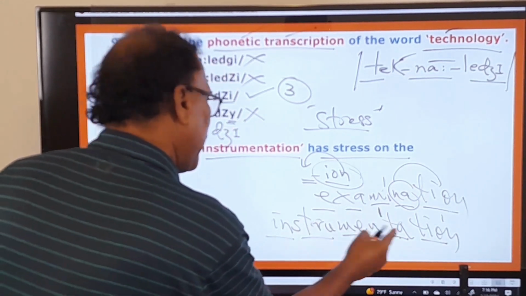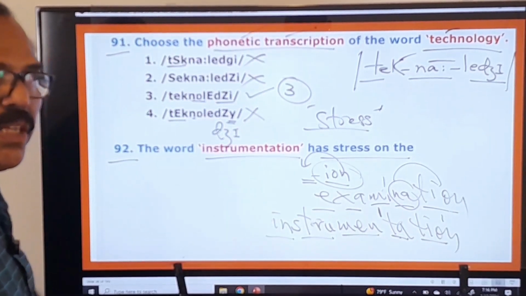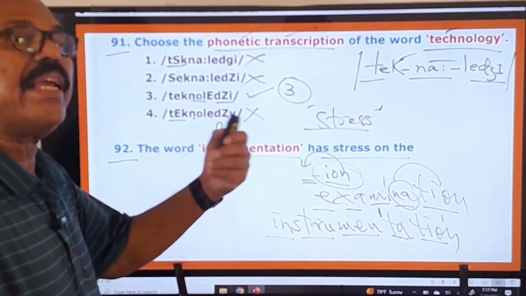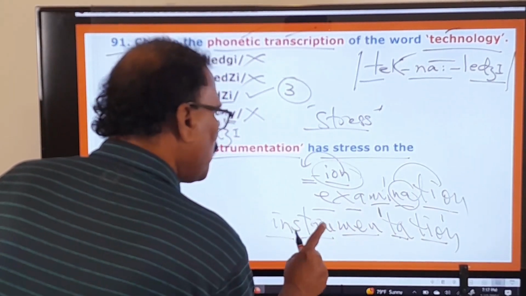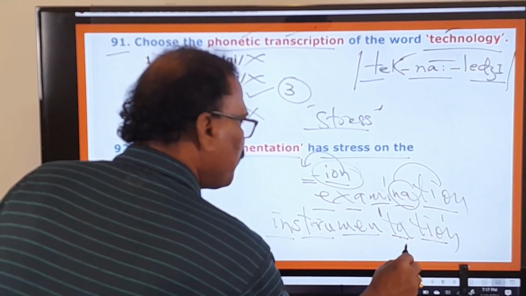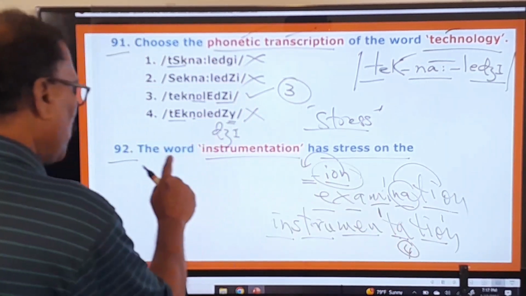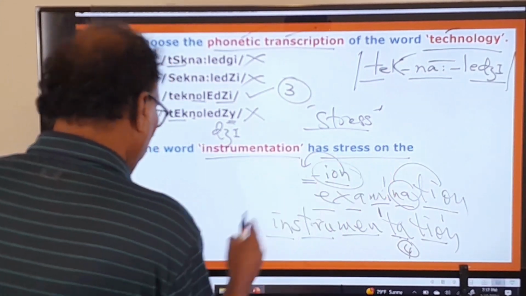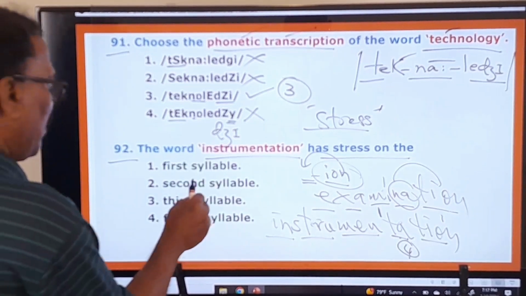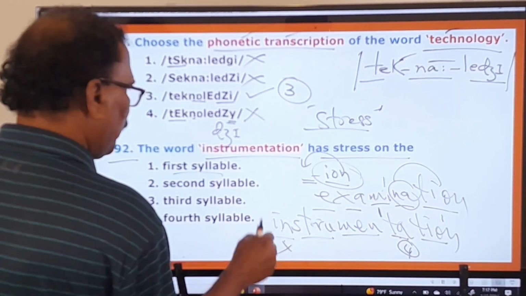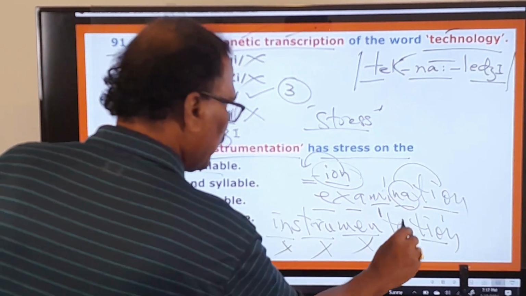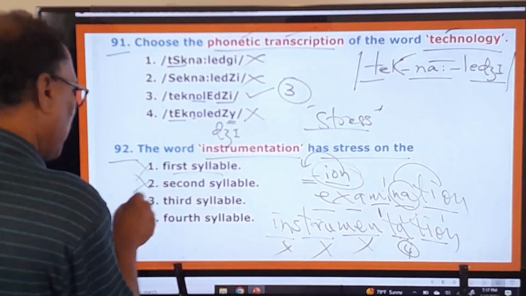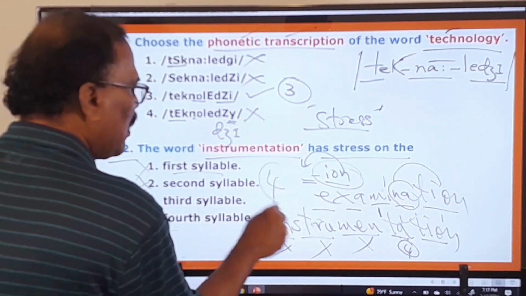Instrumentation. So this receives the stress. 1, 2, 3, 4, 5, so this fourth syllable receives it. The word instrumentation has stress on the, here it is, first syllable, no. Second syllable, no. Third syllable, no. Fourth syllable, yes. So first one, second one, third one are wrong. Only the fourth one is the right one.